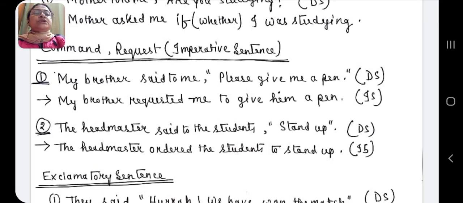So, the reporting verb will change according to the mode of the reported speech, and here the mode is request. My brother requested me, as "said" is in past tense, so request will change to requested. My brother requested me, then to infinitive, to plus verb, to give him a pen. This is the indirect speech.